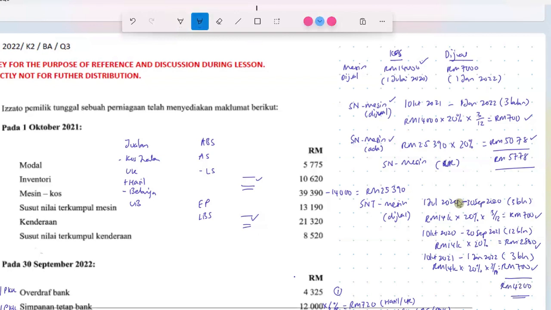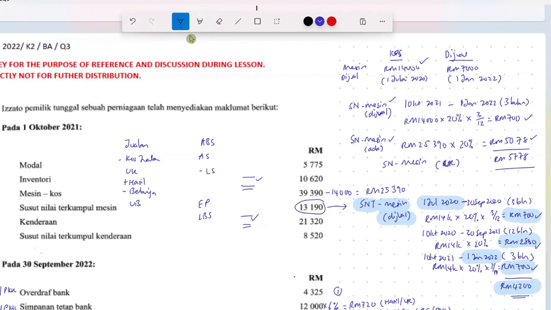So I highlight here. This is susut nilai for the machine that was sold off. The machine has been in ownership since 1st July 2020 and disposed on 1st January 2022. So the total accumulated depreciation for those years throughout the 18 months, 3 months, 12 months plus another 3 months, 3 bulan, 12 bulan, and 3 bulan. Total susut nilai terkumpul is 4,200. Now, this susut nilai terkumpul amount has included this.